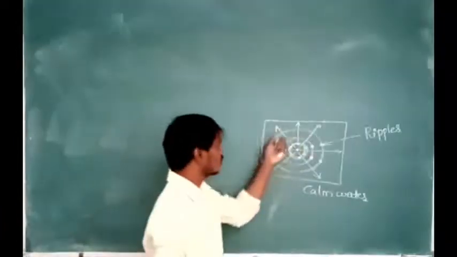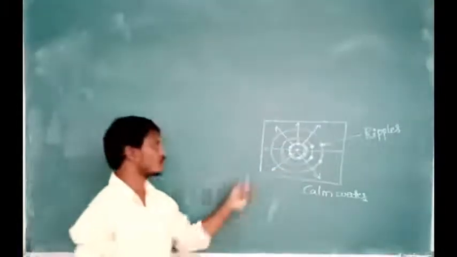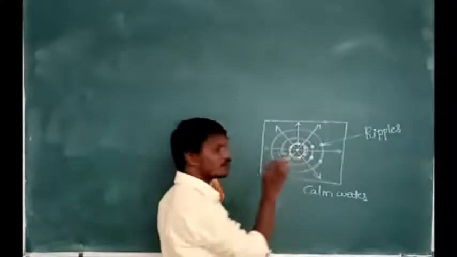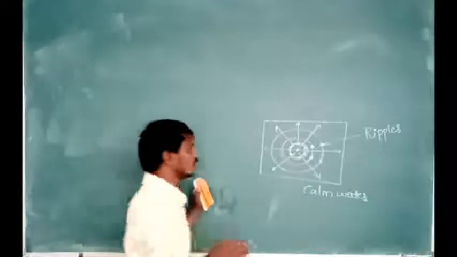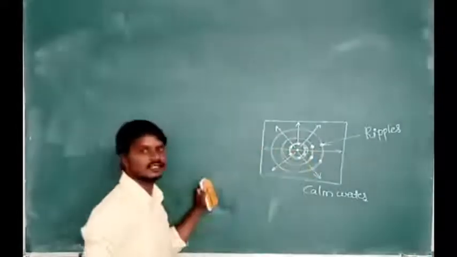This is the concept used to explain the propagation of a light wave from the source of light. Now let us assume this point of impact as a source of light. This source can send the disturbance in all directions.